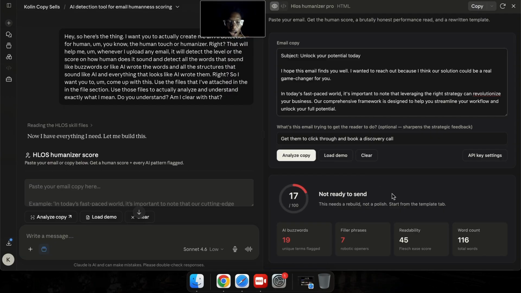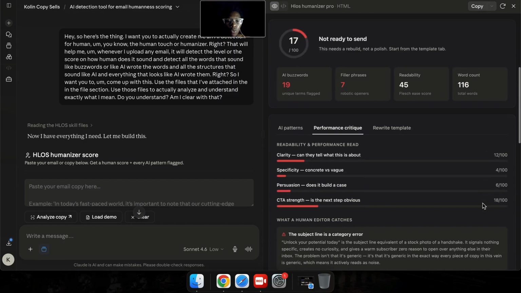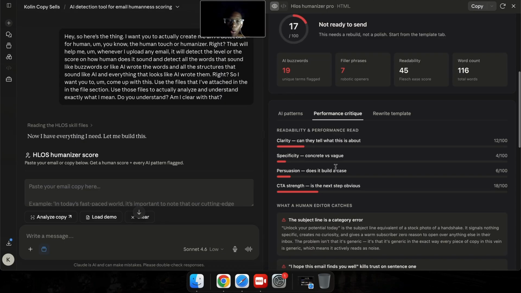But itself, it can actually identify all the AI buzzwords. It can actually even tell you the filler phrases that are in your email. It can tell you the readability. It can actually tell you the word count of the whole email, whether you should reduce it or increase it, right? All the exact things about performance of your email.